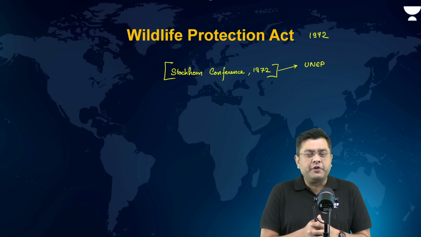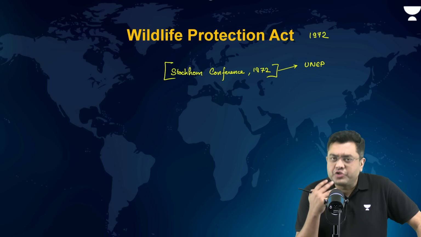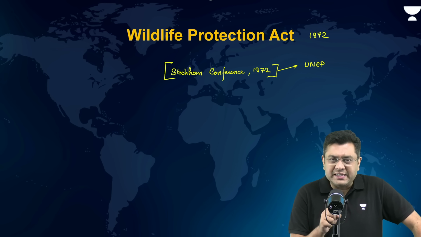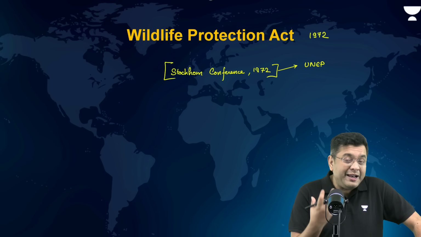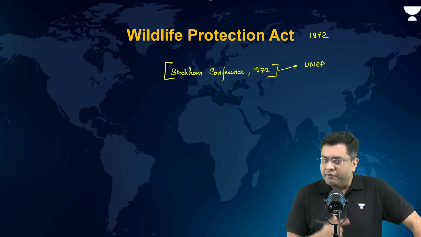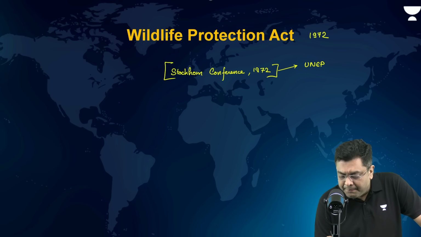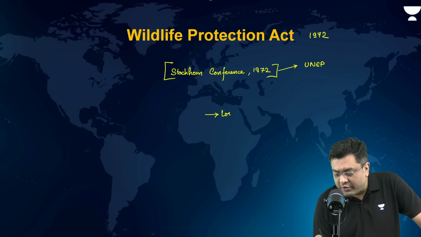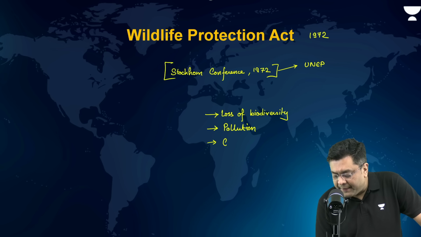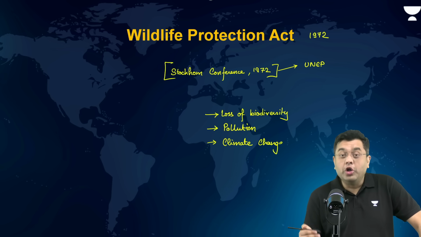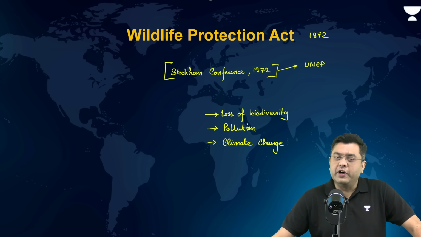held in Stockholm Conference. In fact, in Stockholm Conference, there were triple threats to humanity which were identified, and triple threats to the overall well-being of the ecosystem which were identified. Which were those triple threats? First important threat was the loss of biodiversity. That was a major threat. Loss of biodiversity. Then after that, increased pollution. And then after that, the impact of climate change. That is why you will observe that all the laws and the conventions, they also follow a similar spectrum.